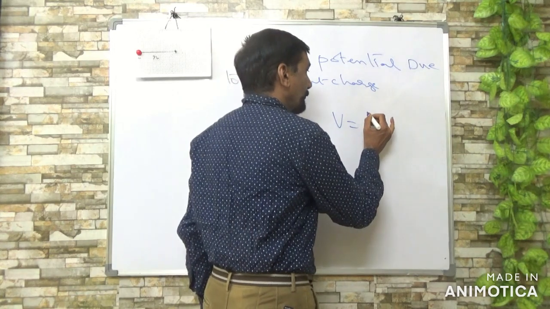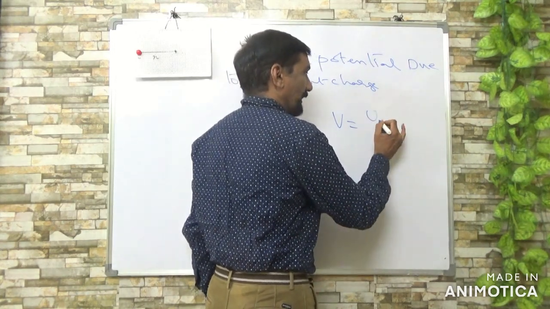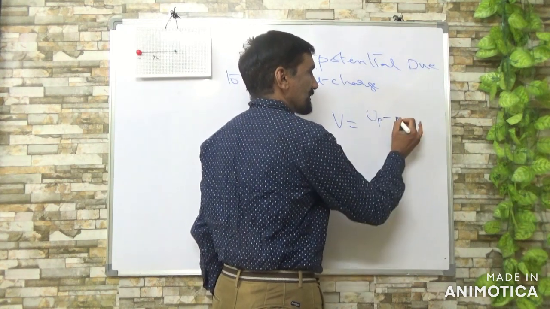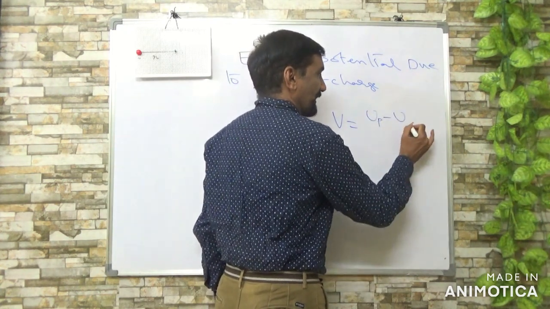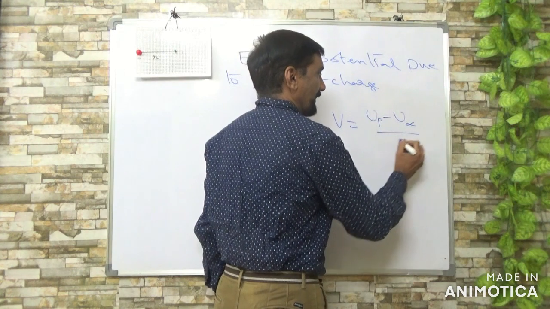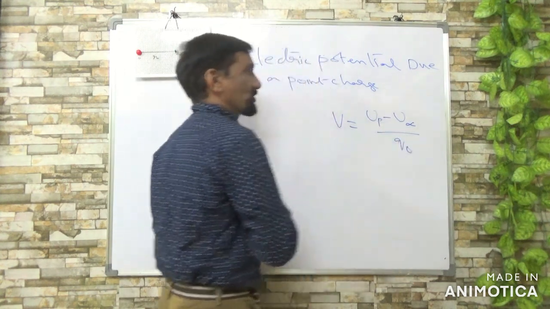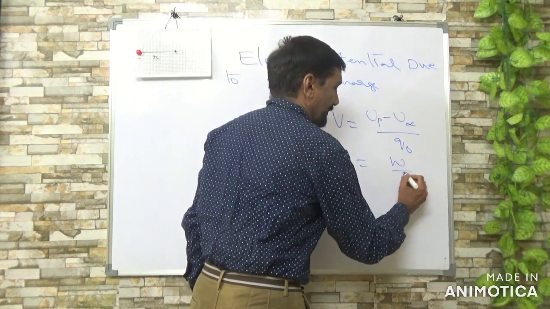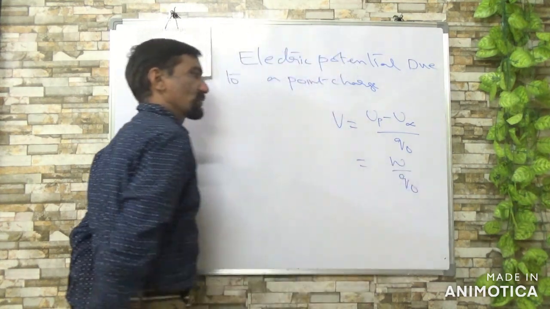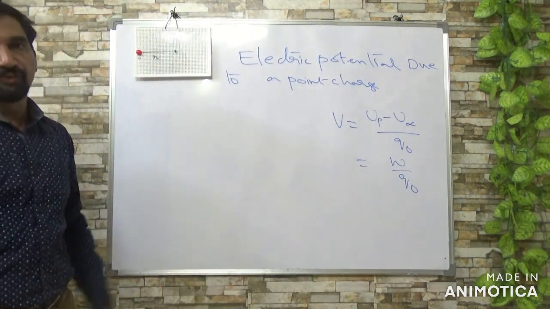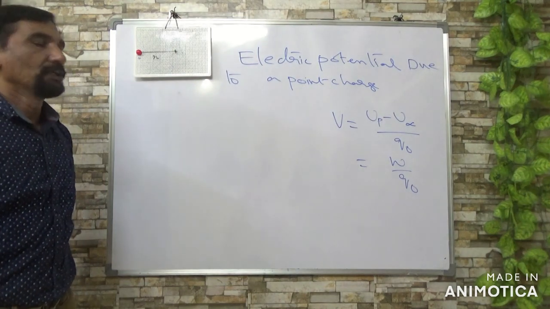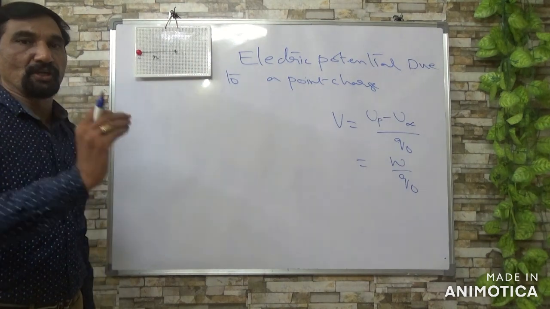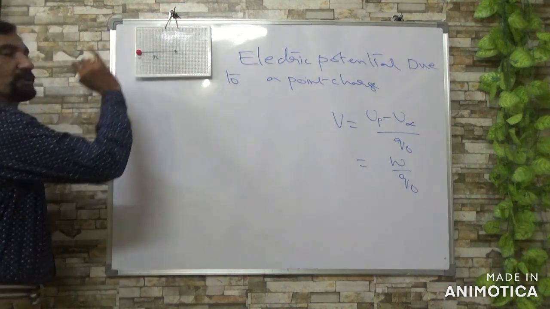Say potential energy at a point P minus potential energy at infinity by the test charge. Or else you can also write: work done by moving a test charge in an electric field is called electric potential. So now we are going to know the electric potential due to a point charge.